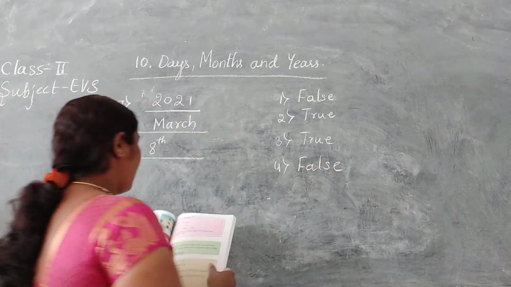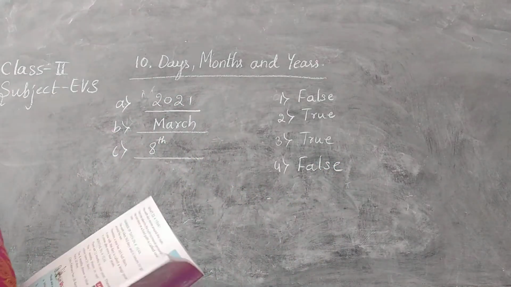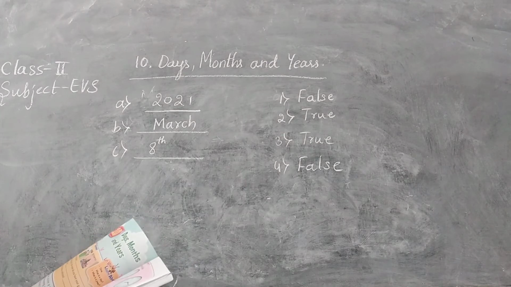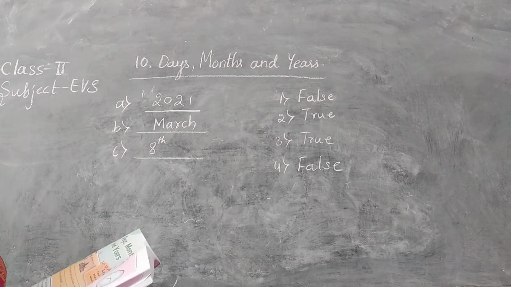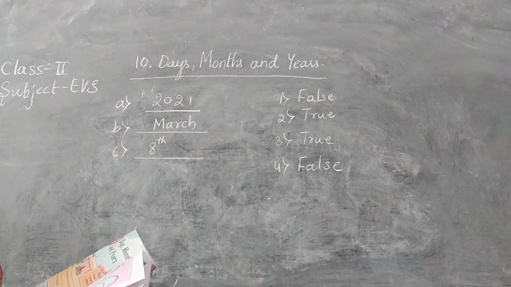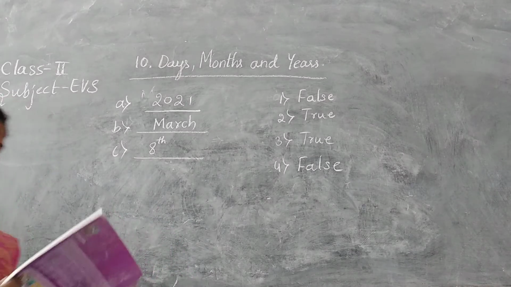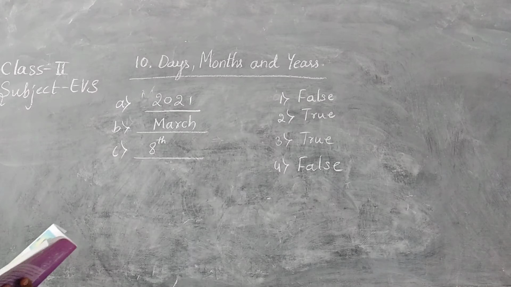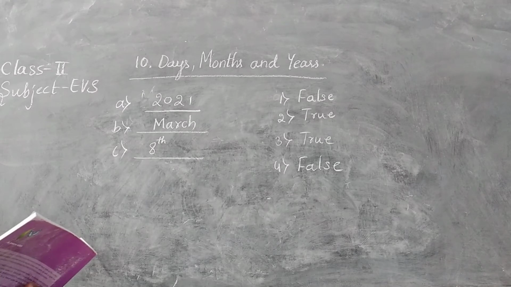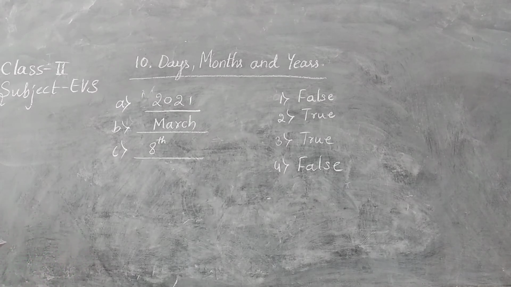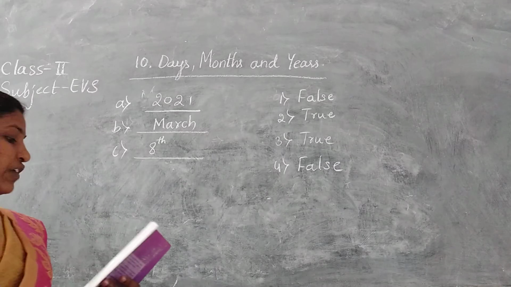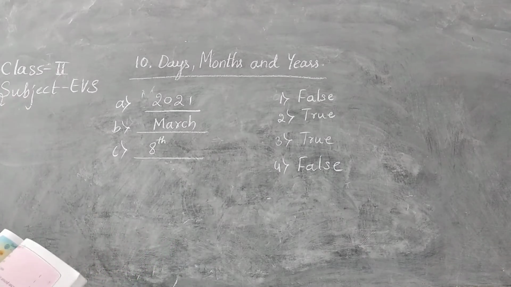The time taken by the earth to spin around once on its axis with respect to sun is called a day. But the time taken by the earth to move around the sun once on a fixed path is called 1 year.